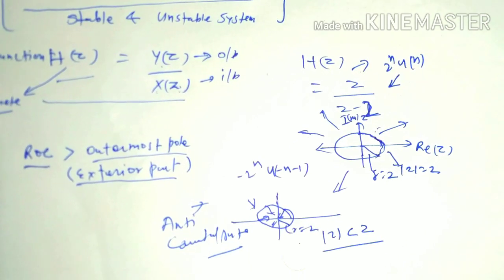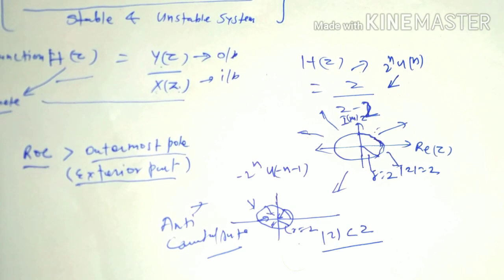So if the ROC is the interior part of the circle, then it is an anti-causal system, and if the ROC is the exterior part of the circle, then it will be a causal system.